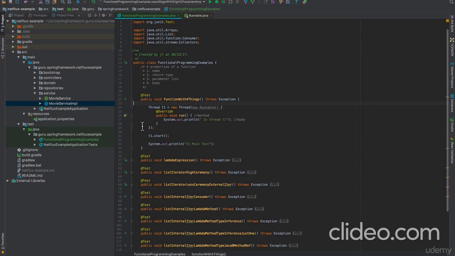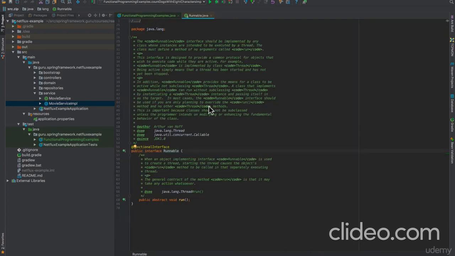So pretty simple example here. I'm going to create a new thread, and we have an anonymous inner class there, new Runnable, and we're going to provide a little method in there that's just going to run and say I'm in thread 1. It's going to toss it out to the console, and then we're going to go ahead and start it, and then in main test. So let's take a quick look at Runnable.